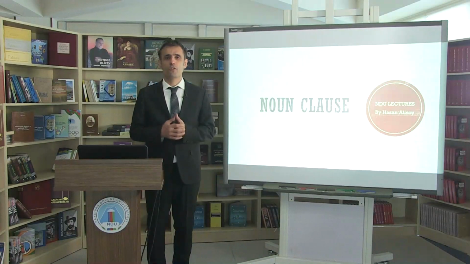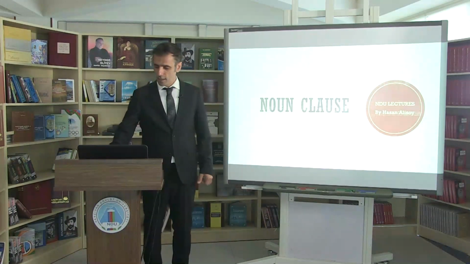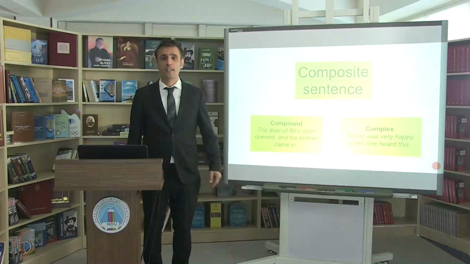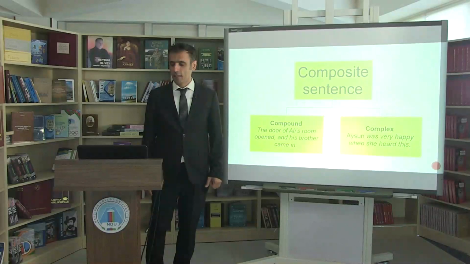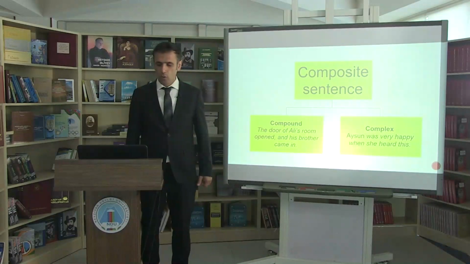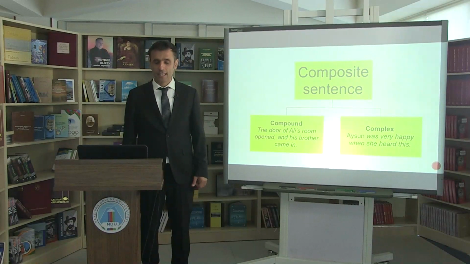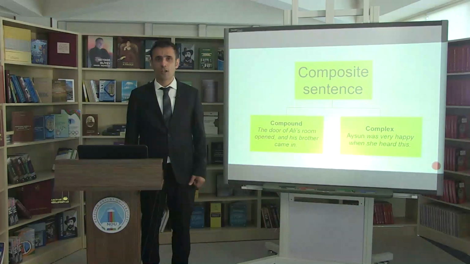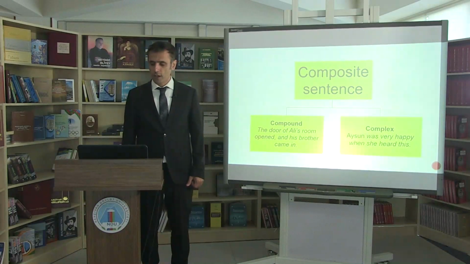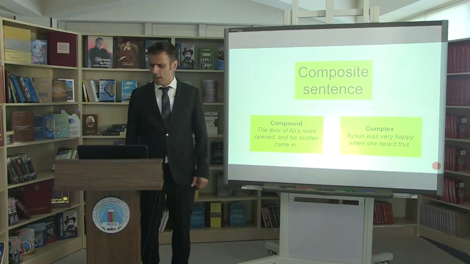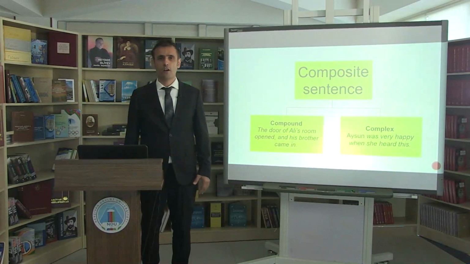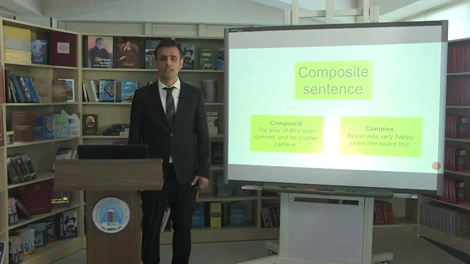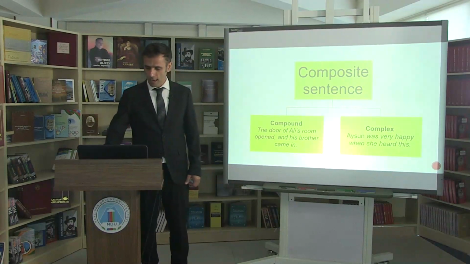Today we are going to learn noun clauses in English grammar. Noun clauses are part of composite sentences. There are two kinds of composite sentences in English: compound and complex sentences. "The door of Ali's room opened and his brother came in" is a compound sentence. "Aisun was very happy when she heard this" is a complex sentence. So noun clauses are part of complex sentences, which we are going to look through today.